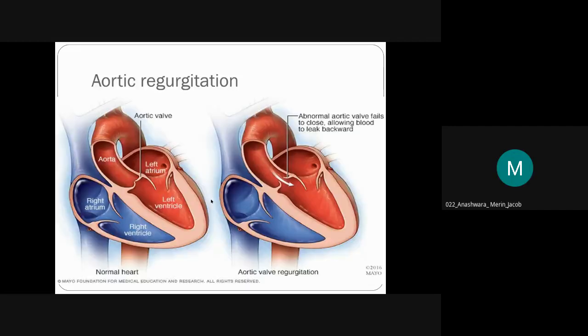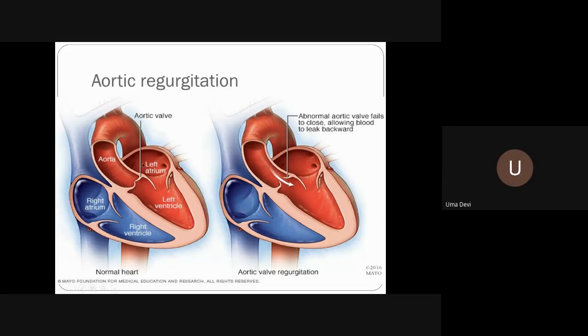Rheumatic heart disease, bicuspid aortic valve. Then what are the other ones? Connective tissue disorder. Okay, very good. Then fever, anemia, splenomegaly. Fever, cardiac condition, fever, what? Infective endocarditis. Yes, okay.